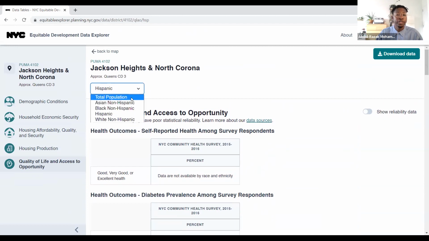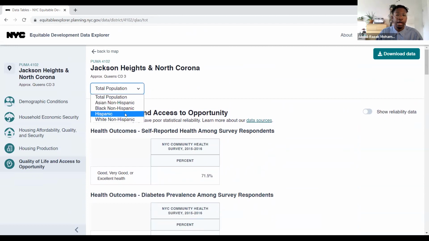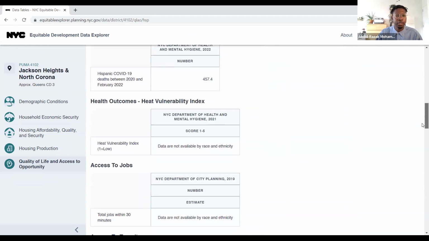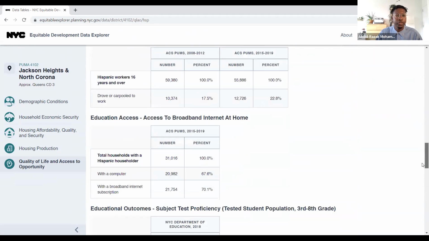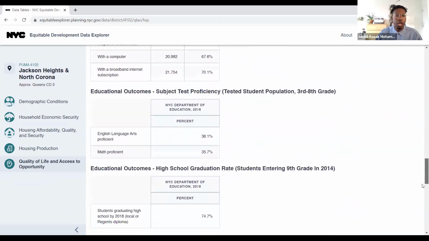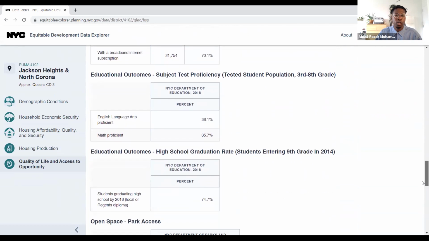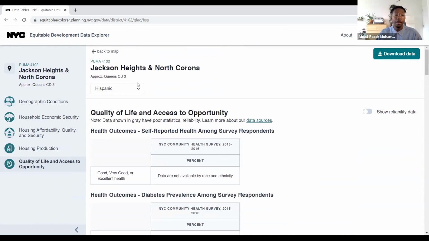So I'll try to find a better example that we're able to view by race. One example here is, let's say we want to look at the percentage of folks who have graduated high school by 2018. For the Hispanic population, that's about 75% of folks.